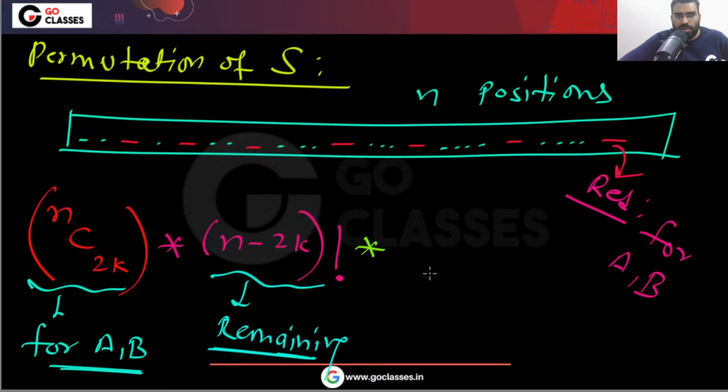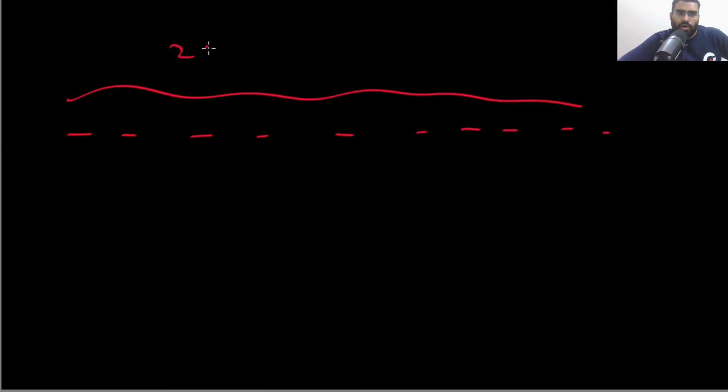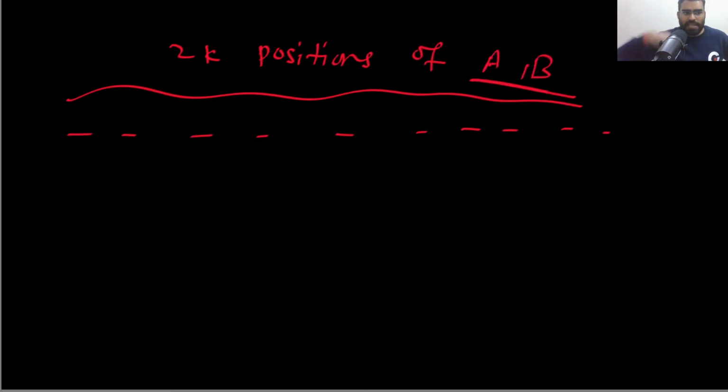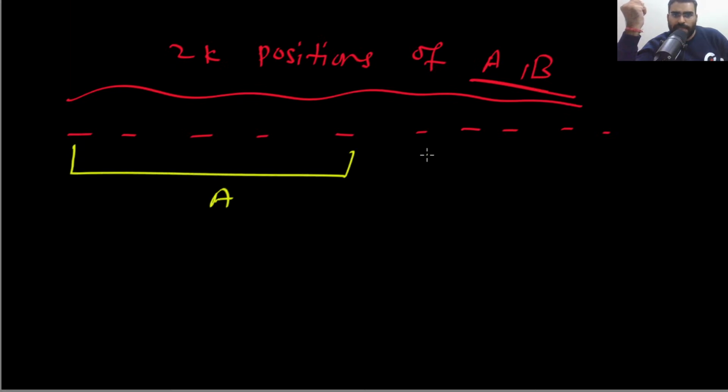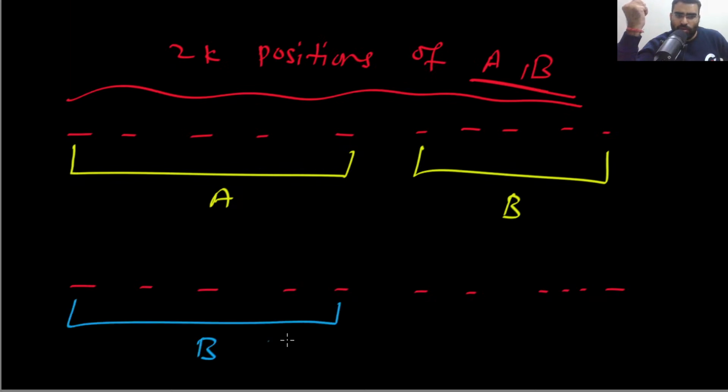Now, there are 2k positions. You can notice these red positions are the 2k positions of A comma B. If A is coming before B, then the first k positions are for A and the next k for B. Two things can happen: either A will come first and then B, or B will come first and then A.